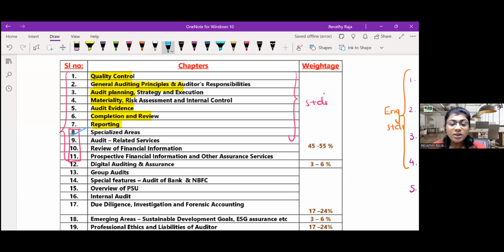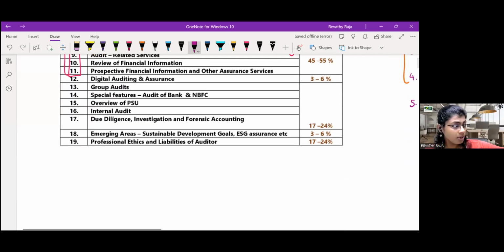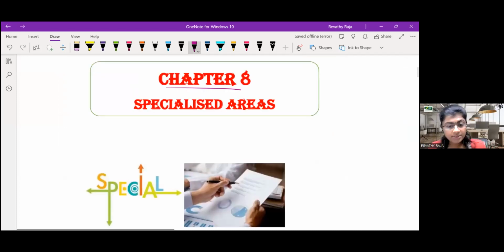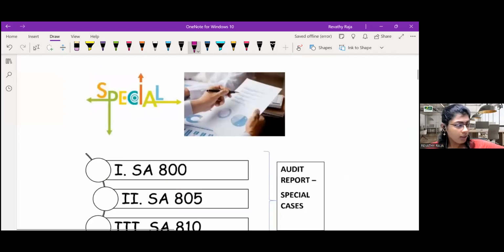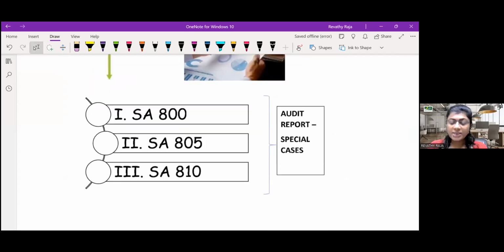Okay. So which chapter are we going to discuss now? We are going to summarize this chapter. Each chapter will take 5 to 10 minutes only. Chapter number 8. Chapter number 8's name is specialized areas. Now guys, this is the summary of the topics which are included in chapter number 8.